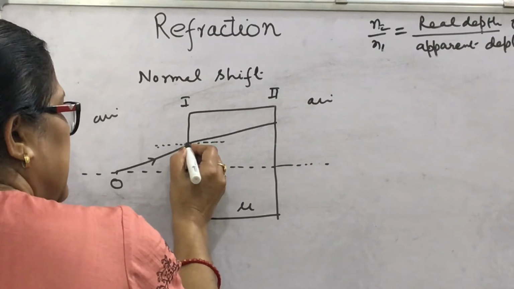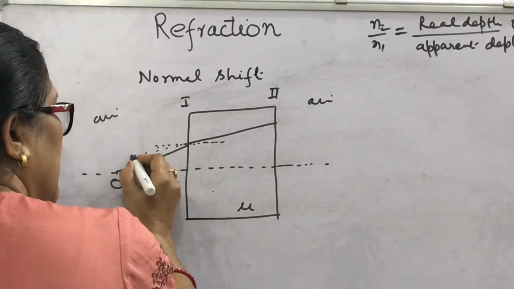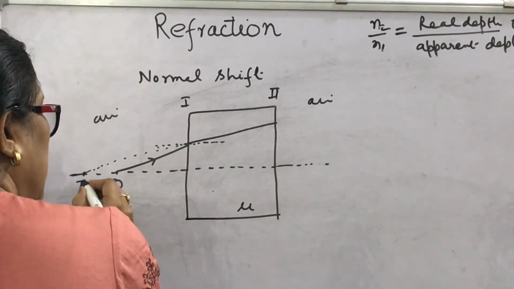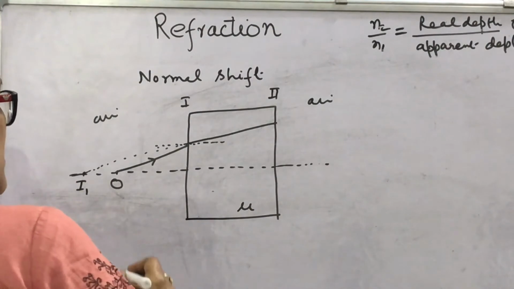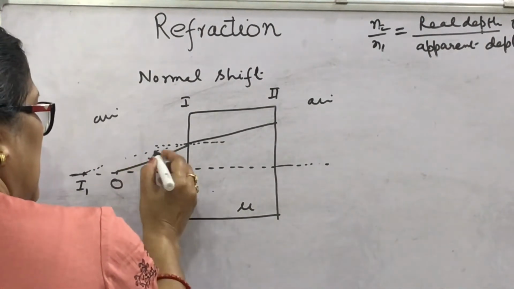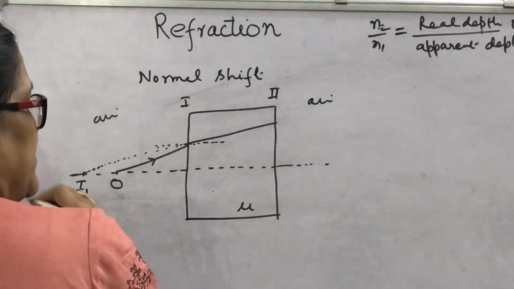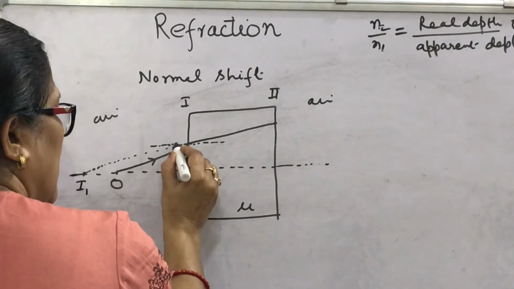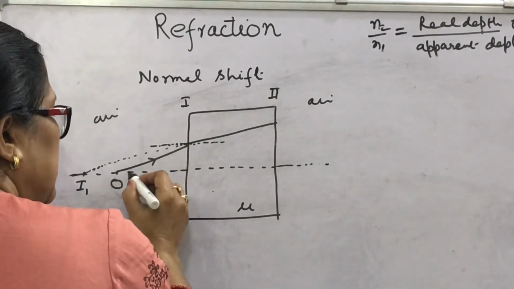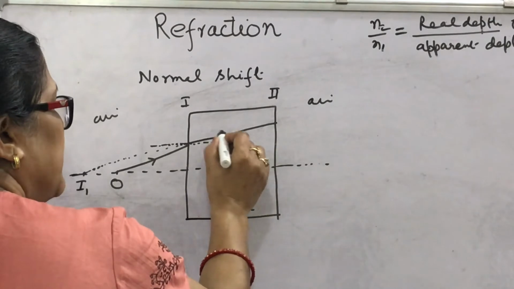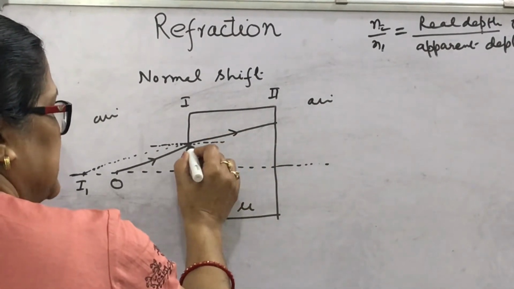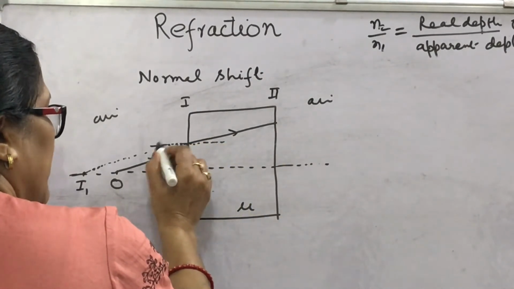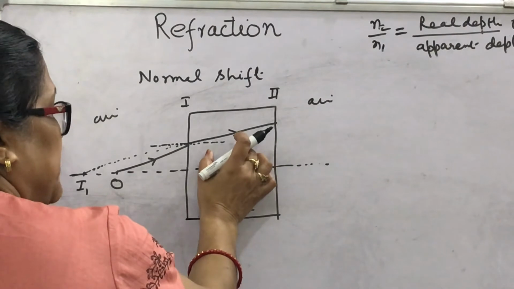If it is extended back, the position of the first image, I1, is shown here. Look, the ray going from O into the denser medium bends towards the normal due to refraction. On extending back, if you observe from here, what will a person observe?